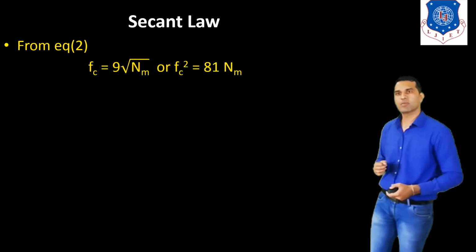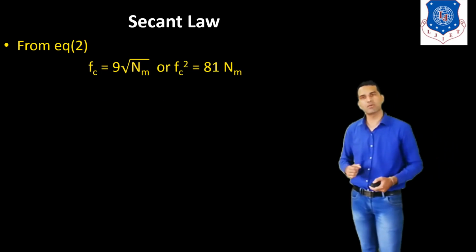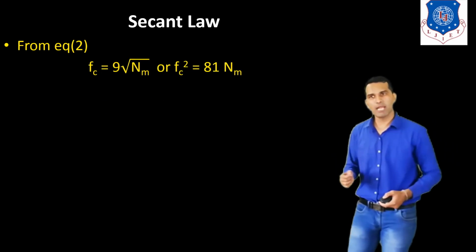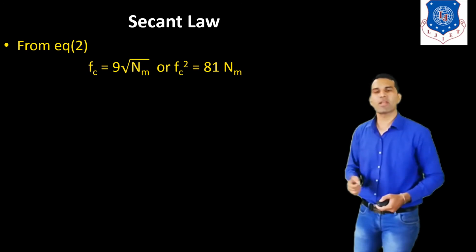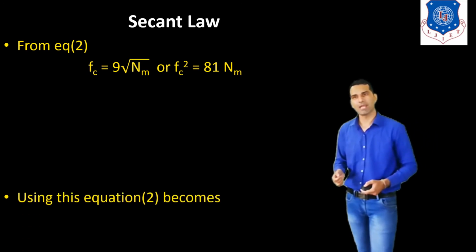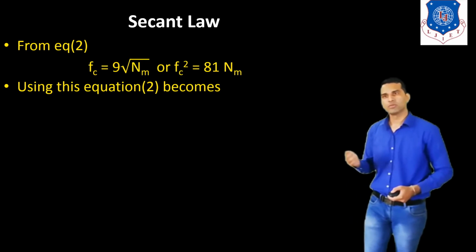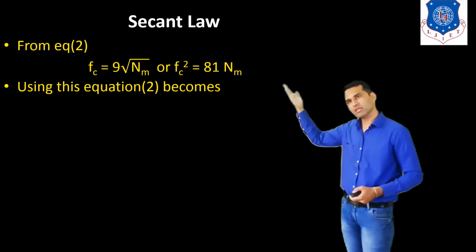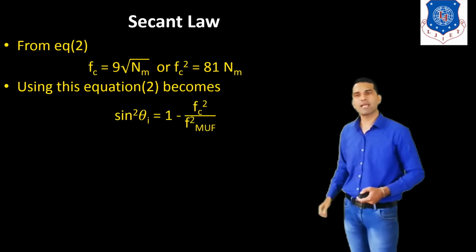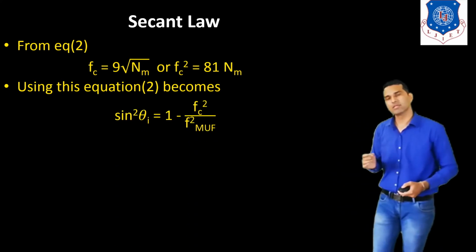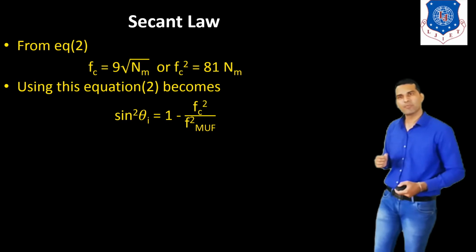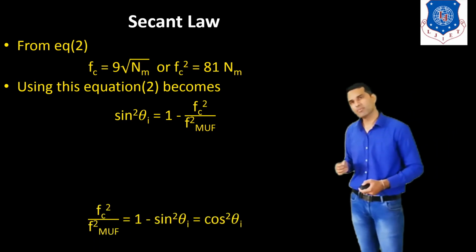Now from equation number 2, we can write fc is equal to 9 root Nm, or we can also write fc square is equal to 81 Nm. Using this, we can write sin square theta I is equal to 1 minus fc square upon f_muf square.